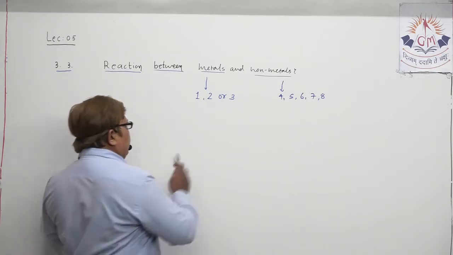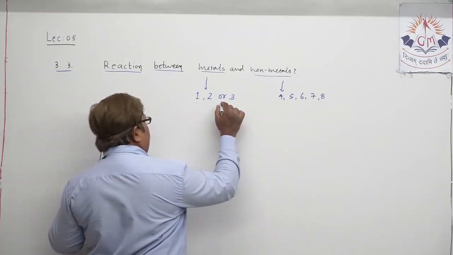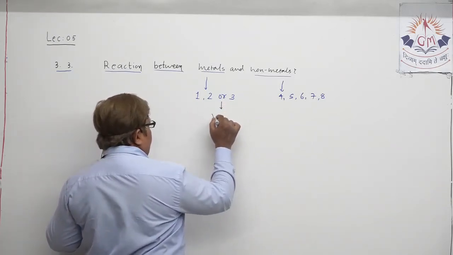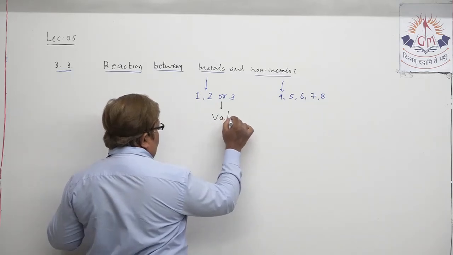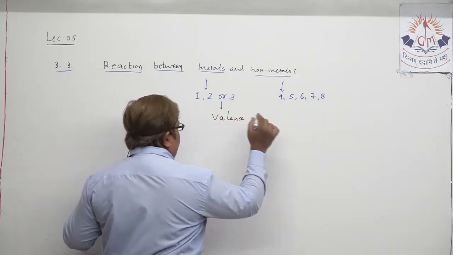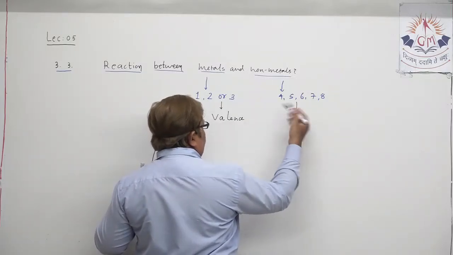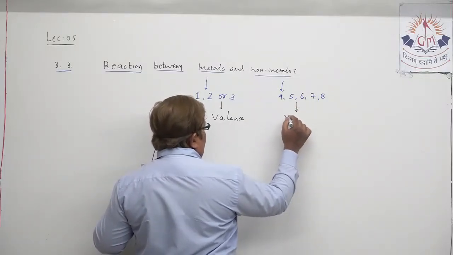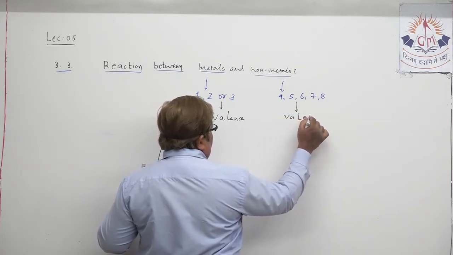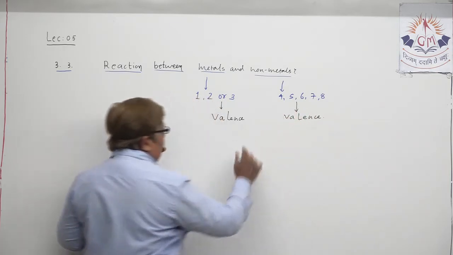Understand? Metals have 1, 2 or 3 electrons in their valence orbit. This word also you can utilize, valence orbit, and non-metals have more than 3, that is 4, 5, 6, 7, 8 in their valence orbit. Okay?